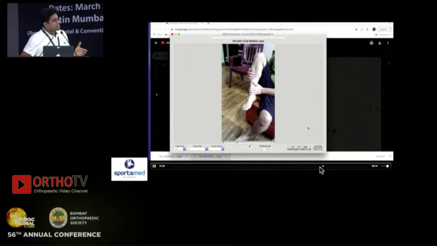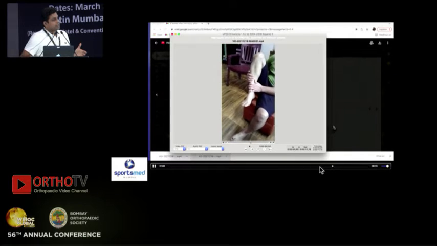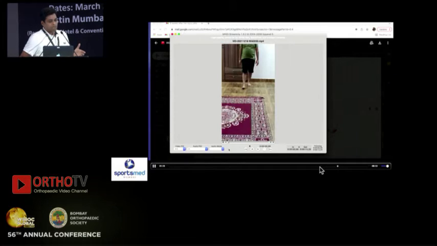And once we are sure that the range has recovered fully and the knee has recovered well, we call them in for surgery.